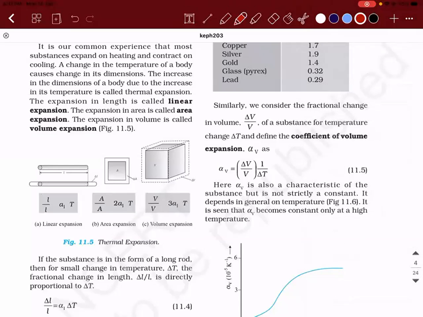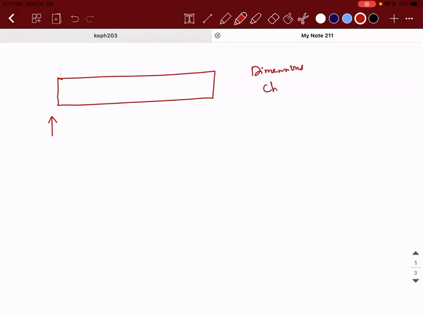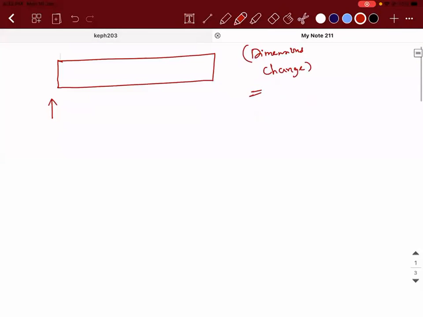Now I'm going to get into mathematical details. Please write it down. What they're trying to say is, when you have a solid and the solid is subjected to temperature, its dimensions change. When I say dimensions, it can be length, area, or volume. Now listen to this carefully.